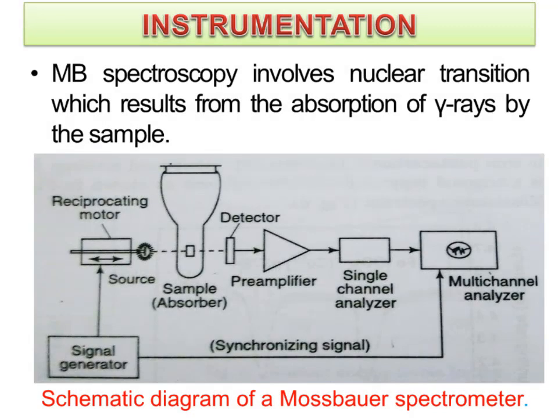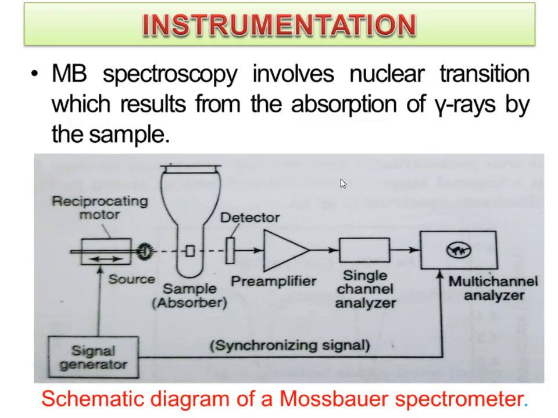Now, instrumentation of Mossbauer spectroscopy. First of all, we know the principle: Mossbauer spectroscopy involves nuclear transitions which result from the absorption of gamma rays by the sample. In fact, it is the study of gamma ray recoilless emission and subsequent resonance absorption. That means Mossbauer spectroscopy consists of a recoil-free source.